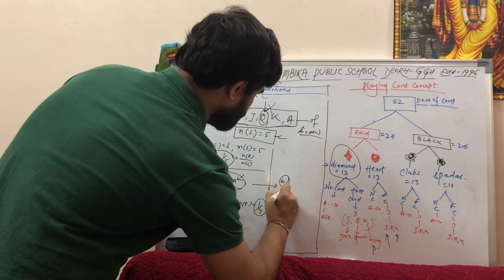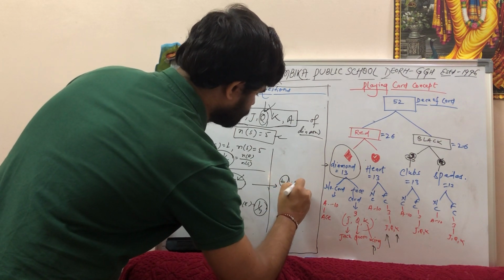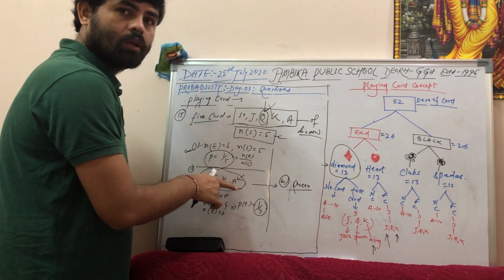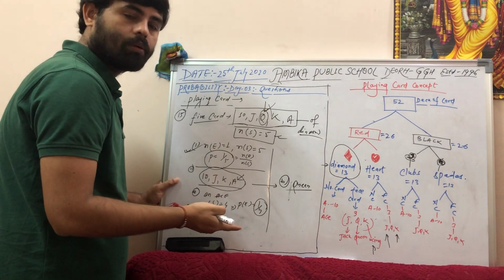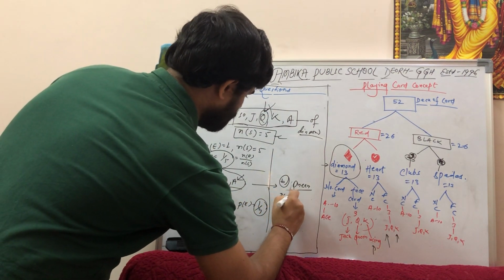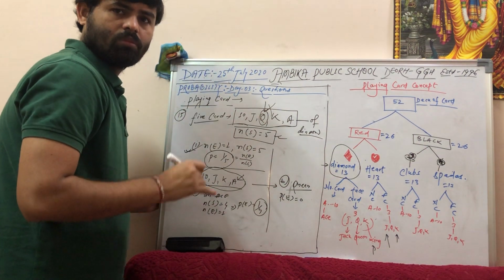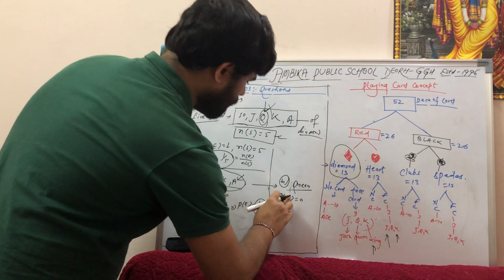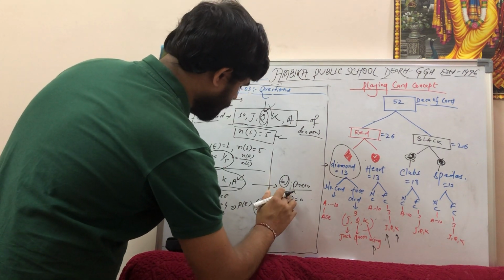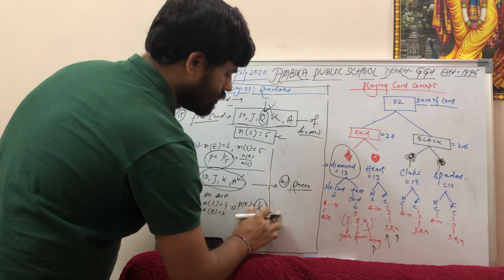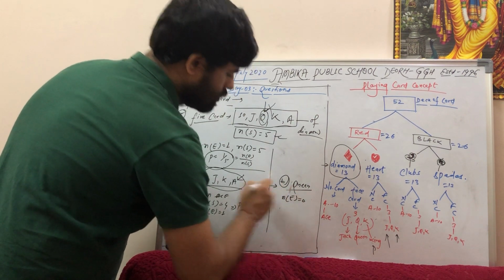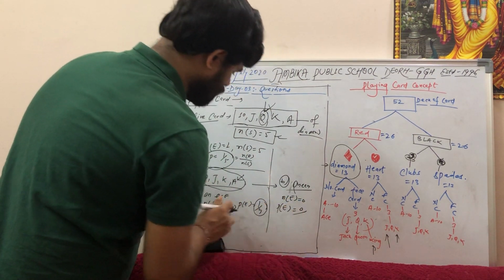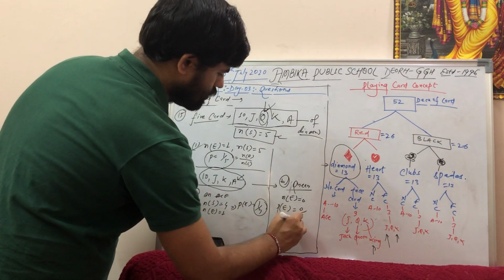Probability of getting a queen, you can say that, sir, here there is no queen. If there is no queen, then what will be the probability? Number of getting an event equals to 0. Okay. So, probability of an event equals to 0 by, what is the number of sample space? 4. 0 by 4 equals to 0.